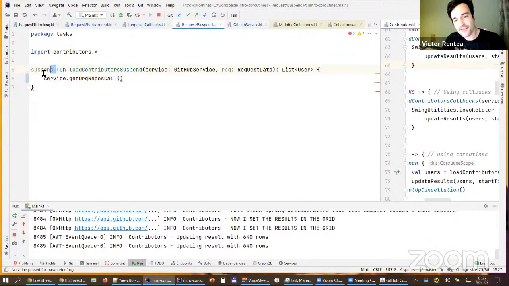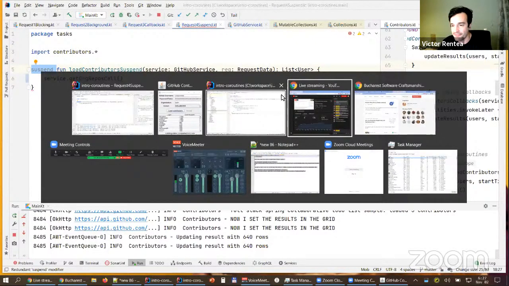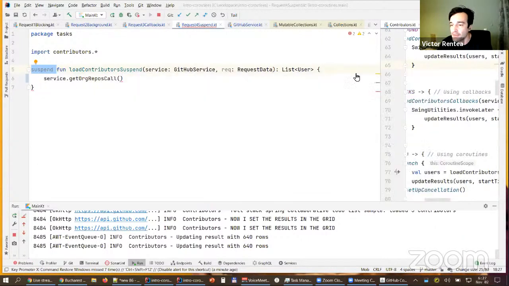Now, I am myself in a suspend function. Since my function can also suspend the execution, suspending the execution means not blocking any thread, but pausing the execution. That is the best analogy.